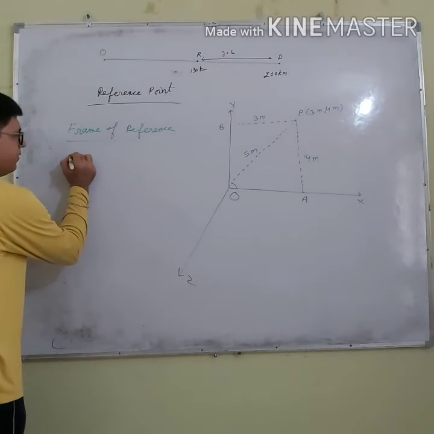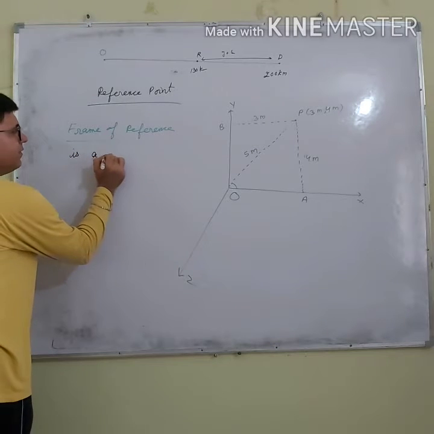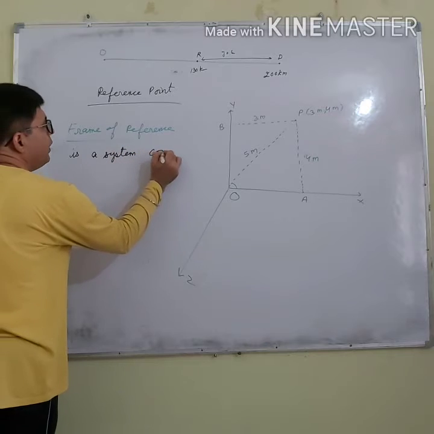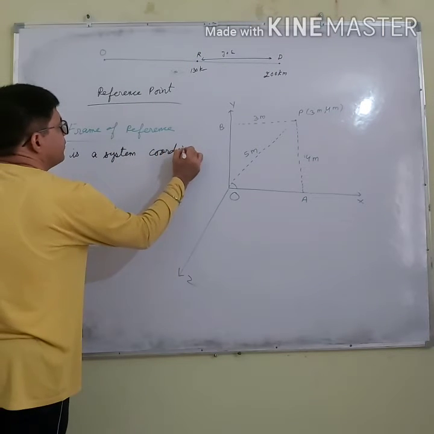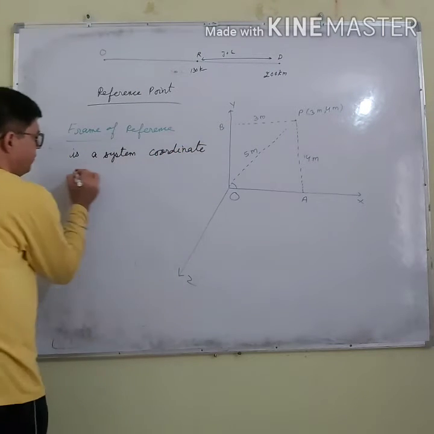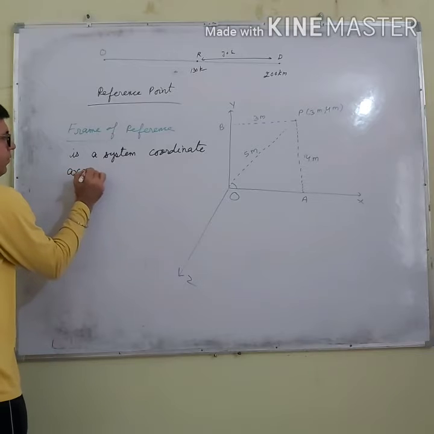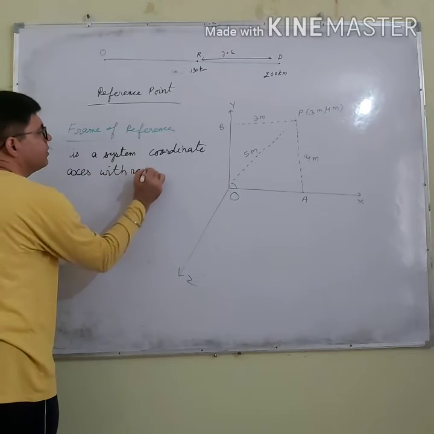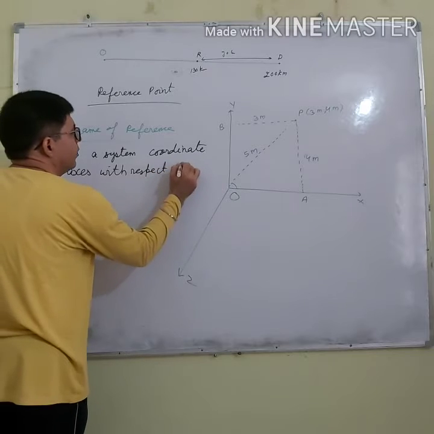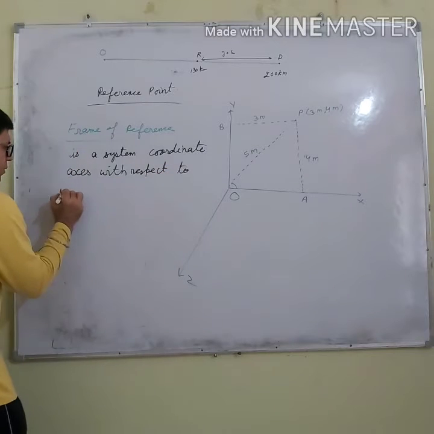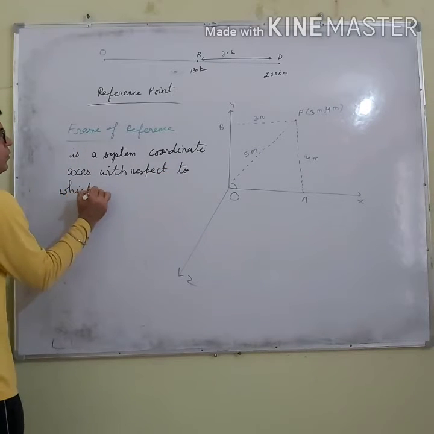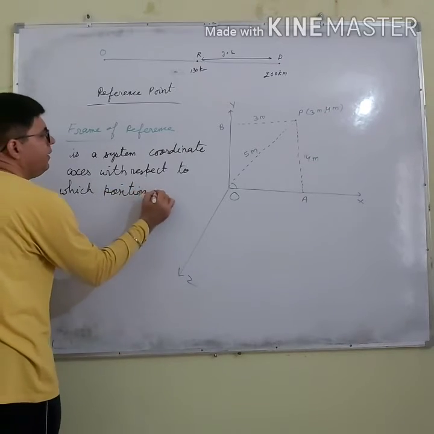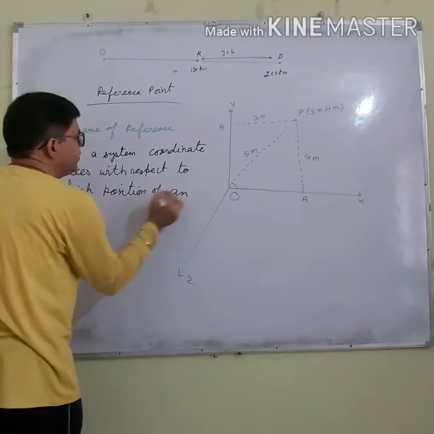So frame of reference is a system of coordinate axes with respect to which the position of an object is described.